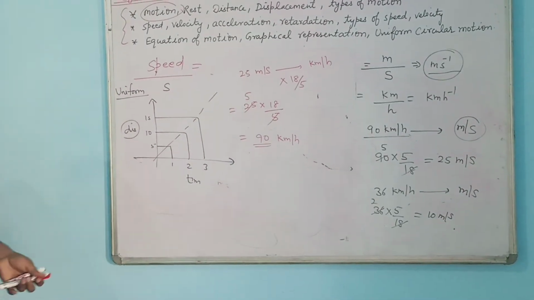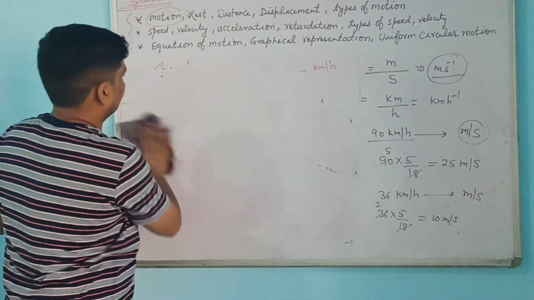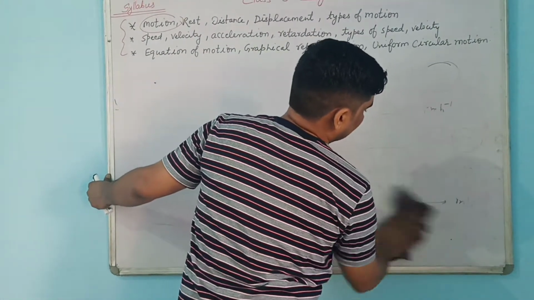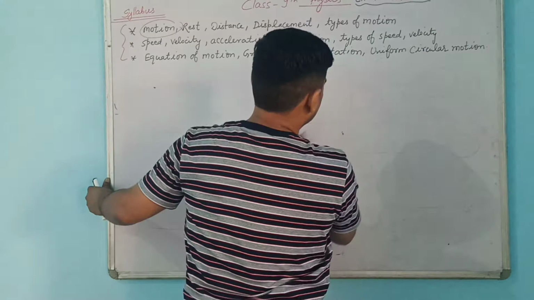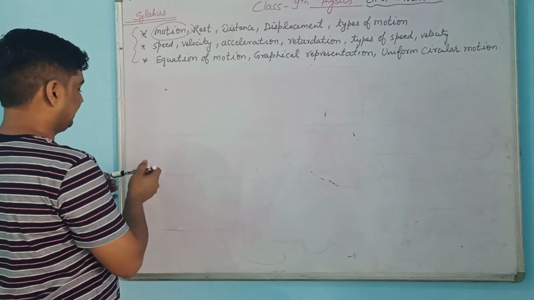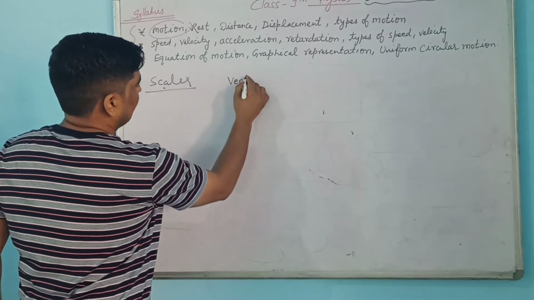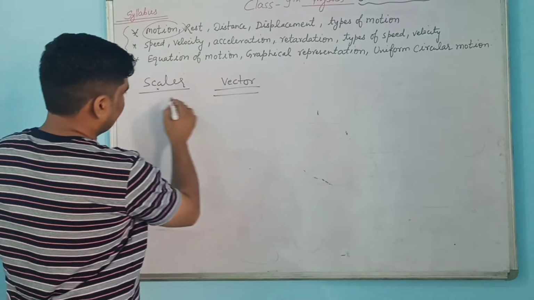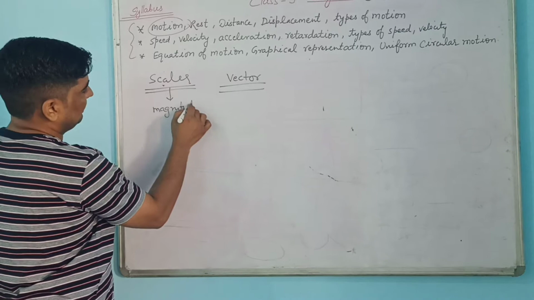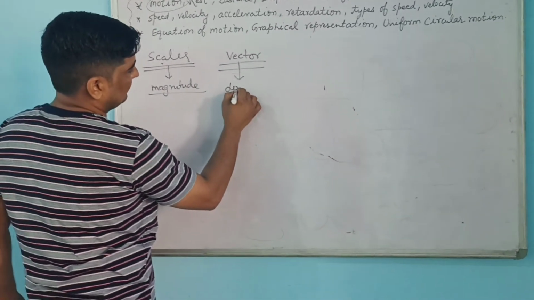Now we will move to the next topic, that is velocity. Similar way you can do velocity also. See, velocity is related to displacement, and as we know there are two kinds of quantities. The first are quantities which depend on only magnitude. They are not dependent on any direction. We call them scalar quantities, and the other ones are vector quantities. So here is a basic difference. Scalar means they will have only magnitude, only some value. They will not depend on any direction. But vector quantities depend on direction.